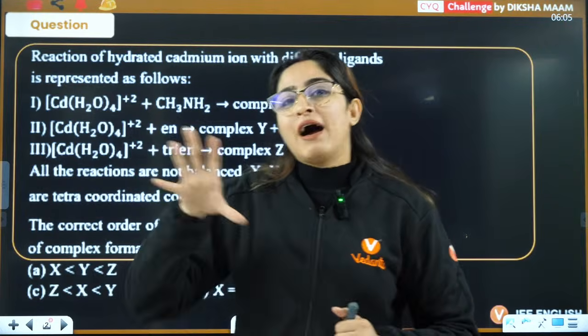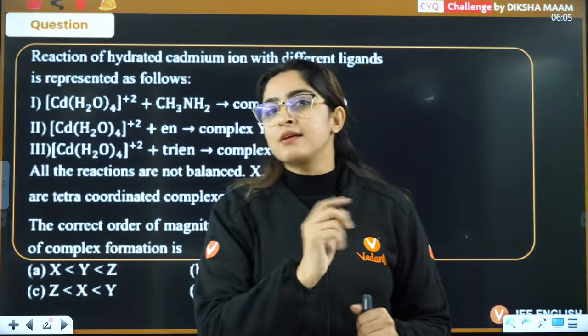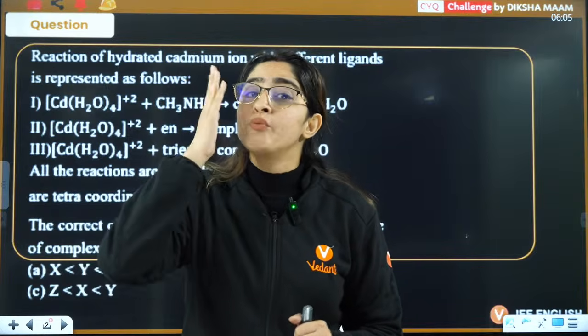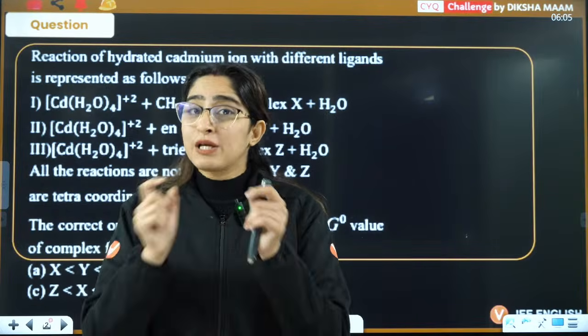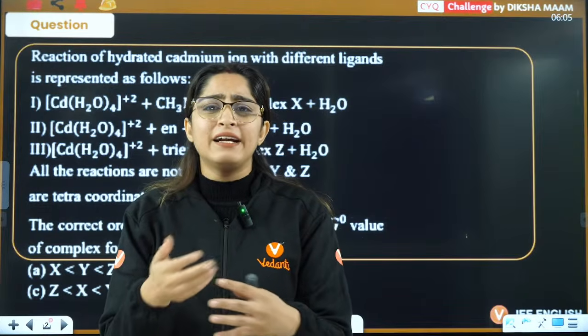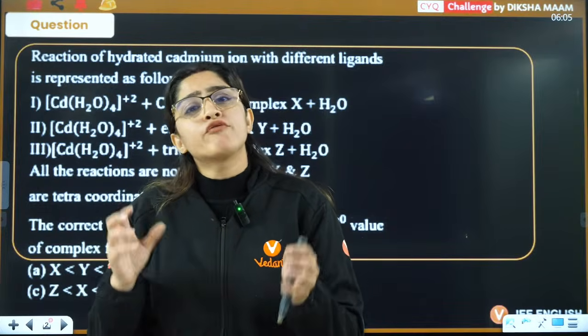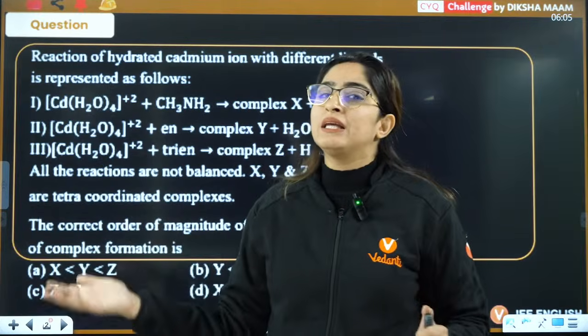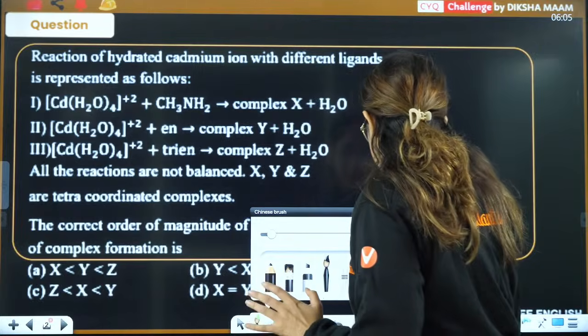If in one compound you have 2 rings, in another compound 3 rings, in another 5 rings, then more the number of rings, because of the bidentate, tridentate, tetradentate ligand, more is going to be the stability here.